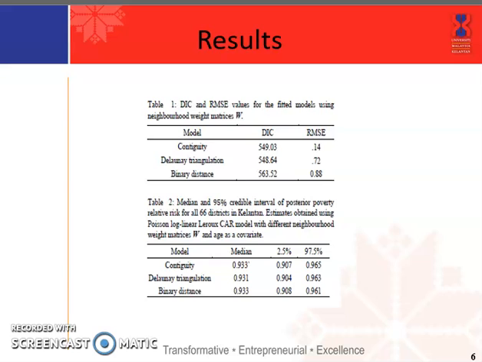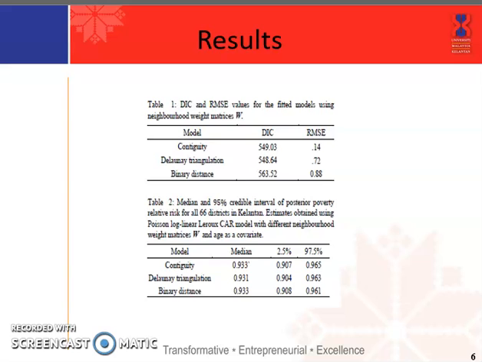Then, a Poisson log linear Leroux model with 3 different neighborhood matrices was fitted to the poverty data. Table 1 shows the result of the DIC and RMSE among the W matrices. Okay, from the result we can see that contiguity and Delaunay triangulation have the lowest DIC and RMSE values. Therefore, these two neighborhood matrices perform the best in estimating the poverty rate.